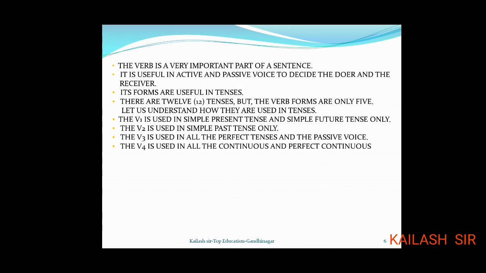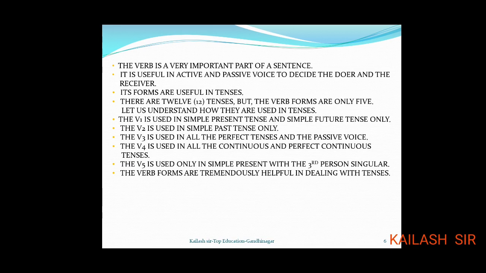The V4, it is used in all the continuous and all the perfect continuous tenses. So the continuous tenses are 3, the perfect continuous tenses are 3. So in all 6 times V4 is used. The V5 is used only in the simple present with the third form of singular person. So it is not an extra word. So V1 is used 2 times, V2 is used once, V3 is used thrice, and V4 is used 6 times. In this way, they make 12 tenses.